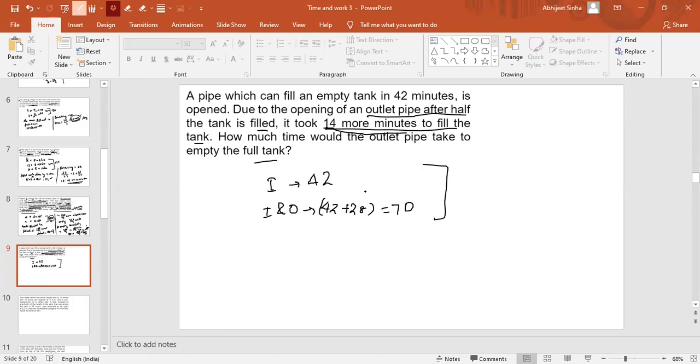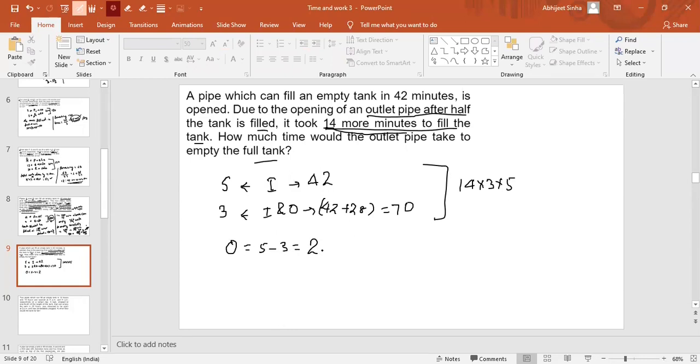Now take the LCM. This is 14 into 3, this is 14 into 5. So this is 14 into 3 into 5. So the LCM we get, and the efficiency of the inlet pipe is 5, and the combined efficiency of inlet and outlet we got is 3. This combined is 3, which is less than the individual efficiency of I. Why? Because the outlet pipe efficiency is negative. So the outlet efficiency will be nothing but 5 minus 3.